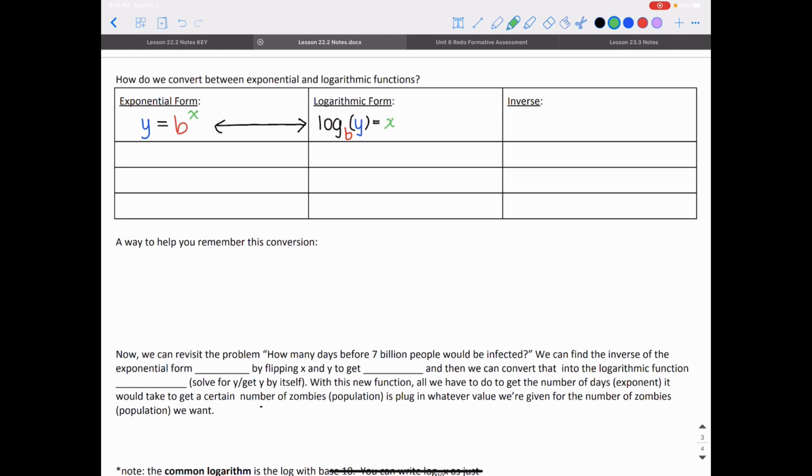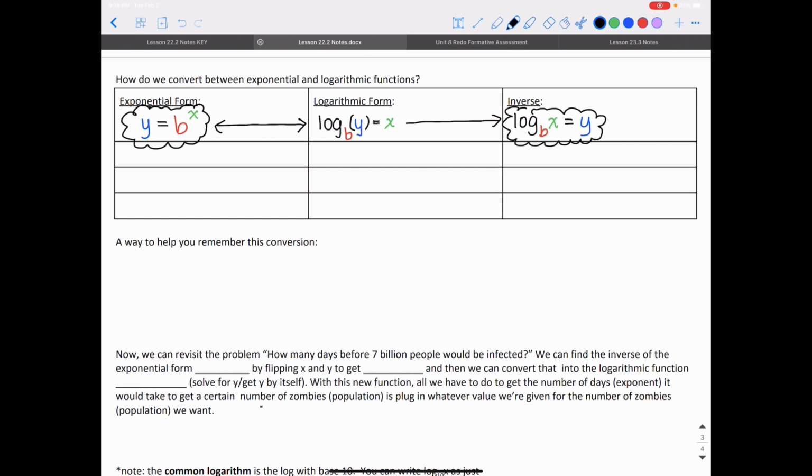And then if I wanted the inverse of this exponential form, I would take that x and y value and I would flip it. So I would write instead log base b of x is equal to y. So something important, if this is the exponential form, this is the inverse.